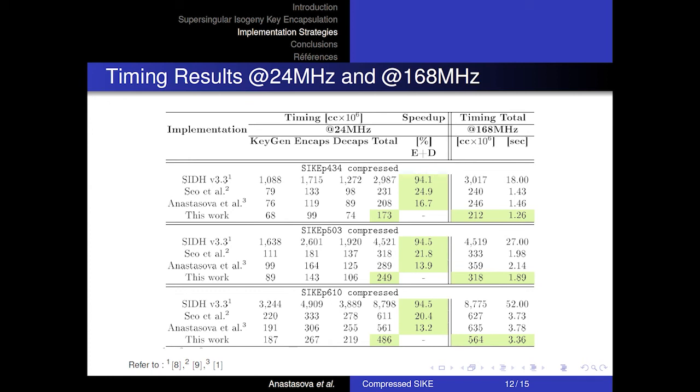For security level 2, we obtained 21 and 13% of improvement, as we can see marked in green, and for security level 3, we obtained 20 and 13% of improvement respectively. Our implementation design allows the execution of the algorithm in 1.26 seconds for security level 1, 1.89 seconds for security level 2, and 3.36 seconds for security level 3, which, as can be seen on the table, represents a significant improvement of the timing of the algorithm.